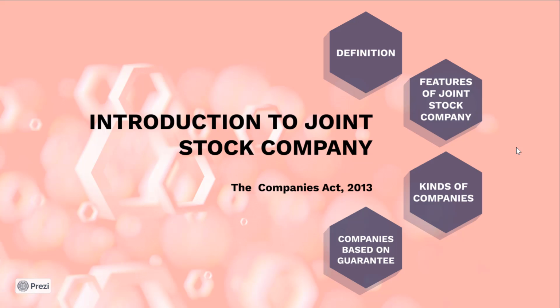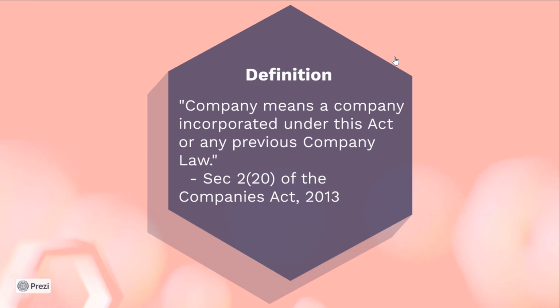We'll begin with the definition of a joint stock company as per the Companies Act 2013. We will have a look at the features of a joint stock company and also at the kinds of companies. Let's begin with the definition. As per section 2(20) of the Companies Act 2013, company means a company incorporated under this Act or any previous company law.